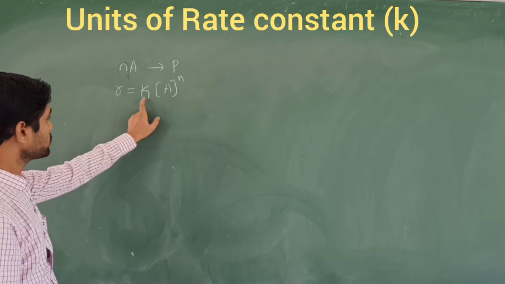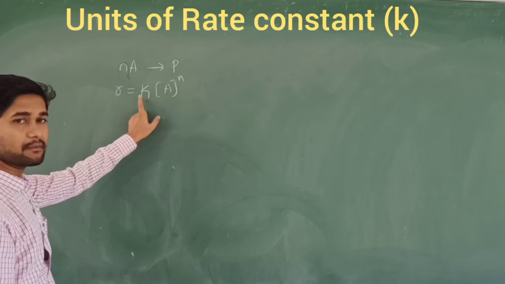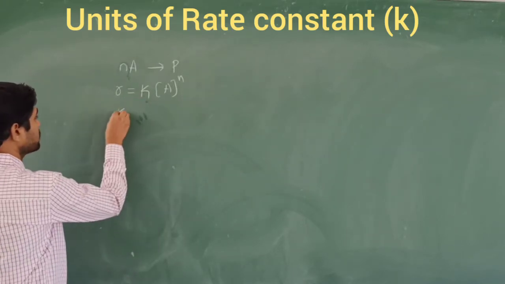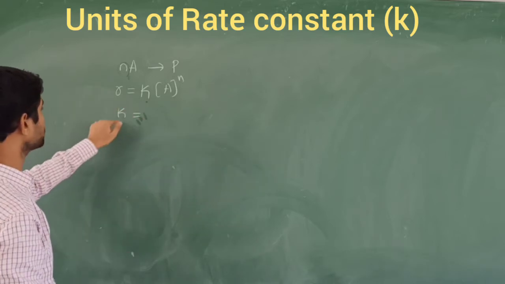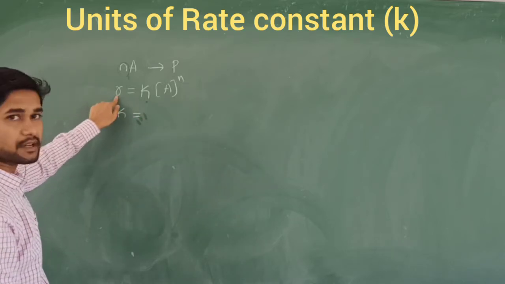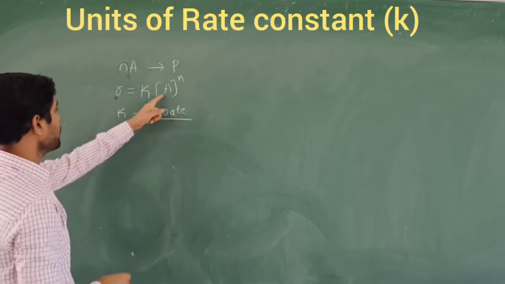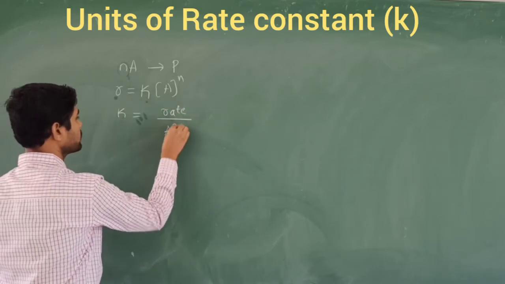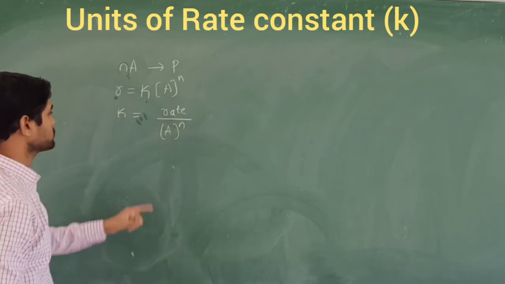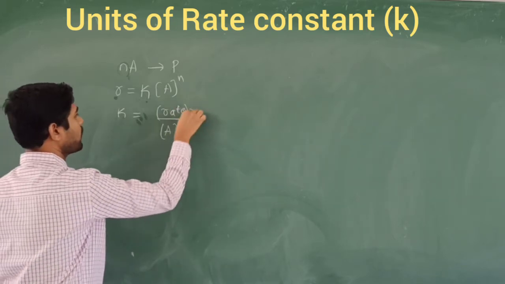Now we require k, the rate constant. Therefore k is equal to R divided by the concentration of A power n.